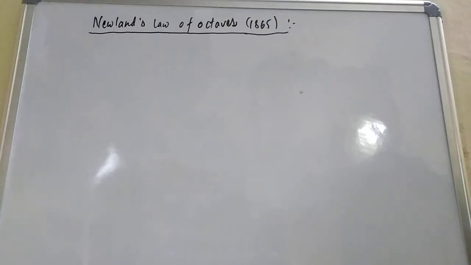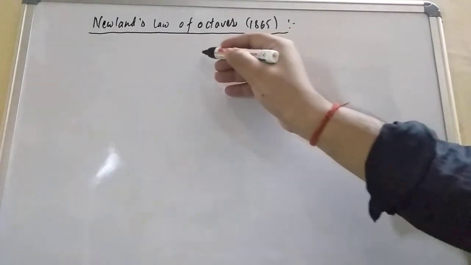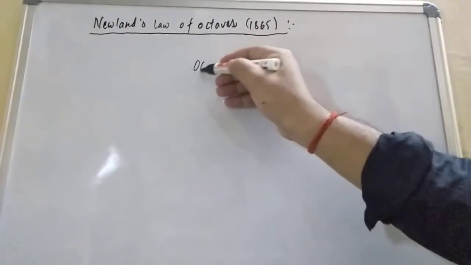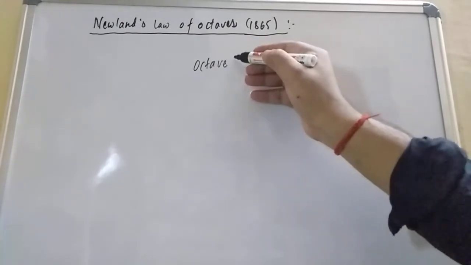Now the next periodic law is Newland's law of octaves. What is the meaning of octave? Octave means 8. So, students, in short, when you are trying to understand this, octave is there.